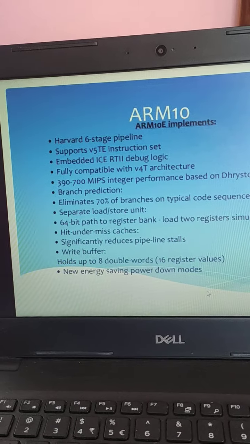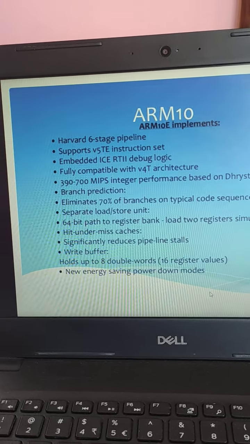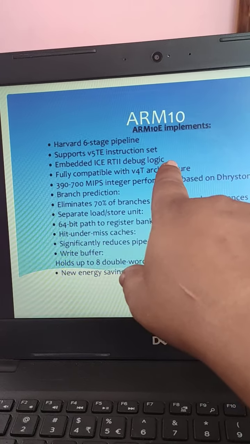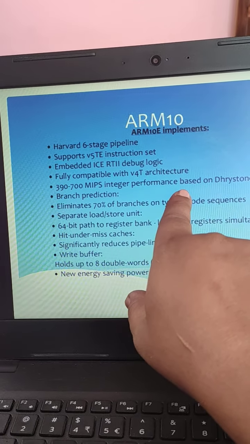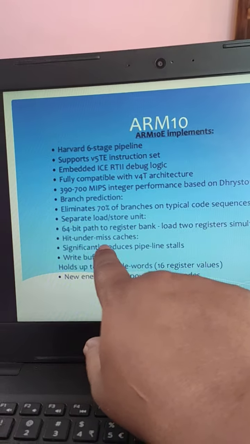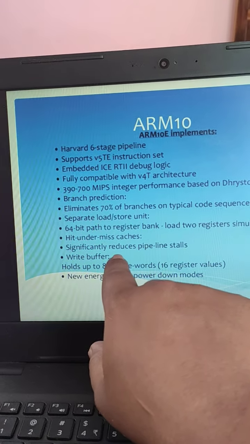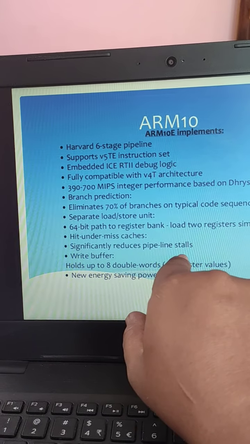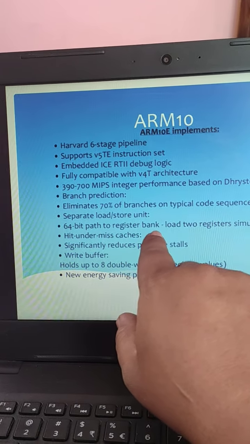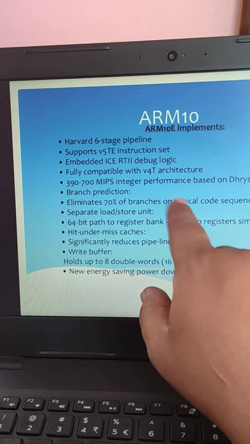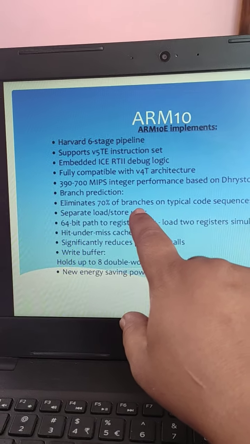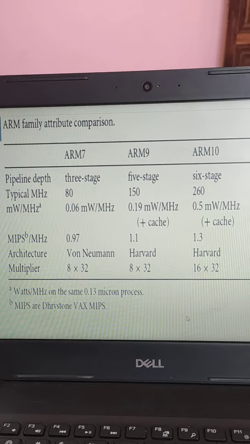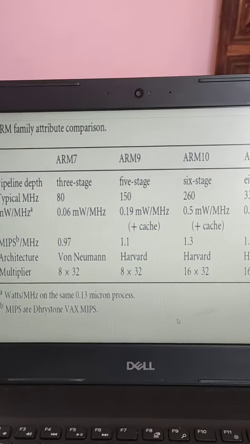Then ARM10 features: hardware 6-stage pipelining, supports instruction set, then embedded ICE tool, debug logic, fully compatible with 440 architecture, then hit under miss cache, write buffer facility available. Pipelining reduces pipeline stalls, then a 64-bit path for register bank to load 2 registers simultaneously, and it eliminates 70% of branches on typical code.